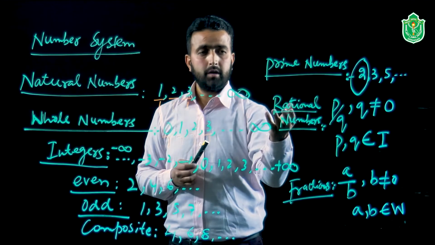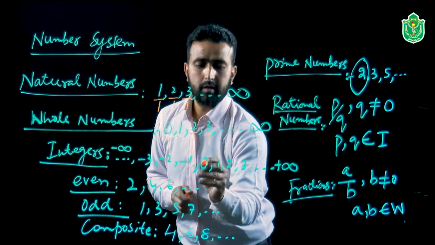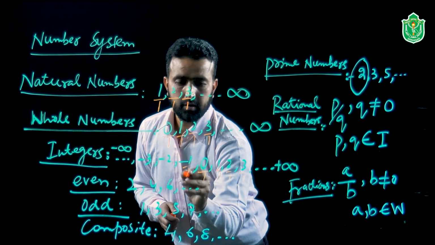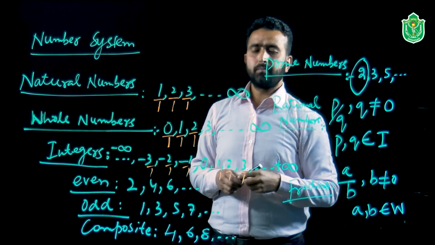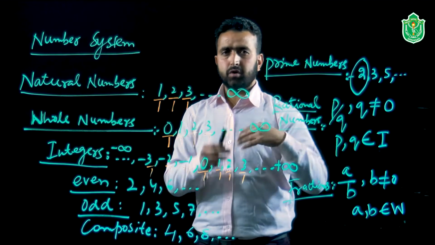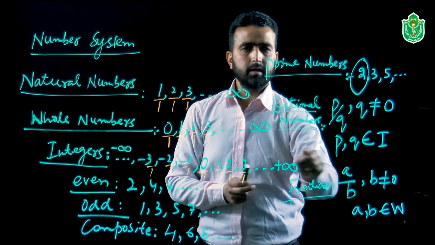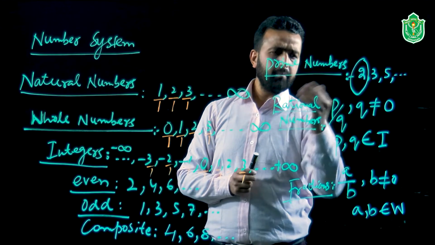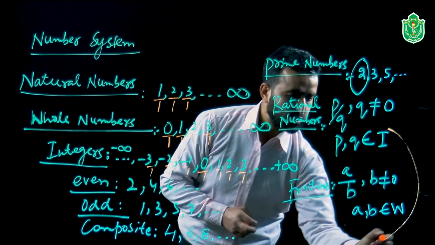And if we generalize this result to the set of integers as well, you can see they can also be put in the form p by q. In fact, be it natural, be it whole, and be it integers, we can put them in the form p by q. Now, if we would like to reverse the concept of comparison between these sort of numbers and the rational numbers, can we say all the rational numbers?